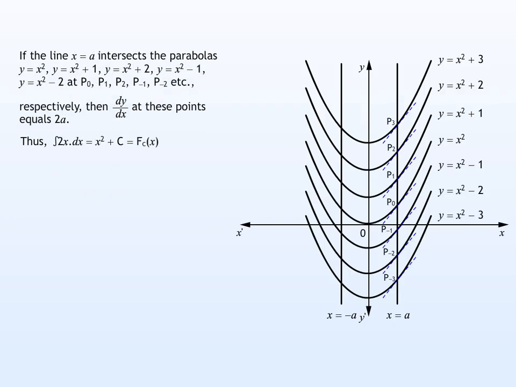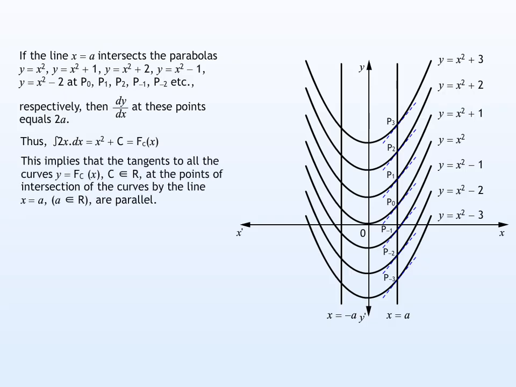Thus, the integral of 2x dx is equal to x² + c, which is equal to fc(x). This implies that the tangents to all the curves y = fc(x), where c belongs to R, at the points of intersection of the curves by the line x = a, where a belongs to R, are parallel.